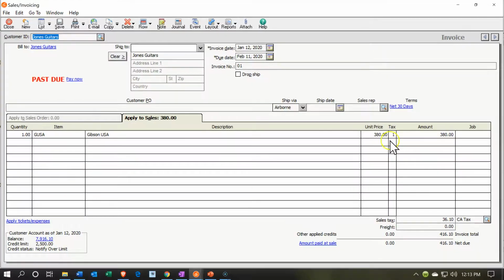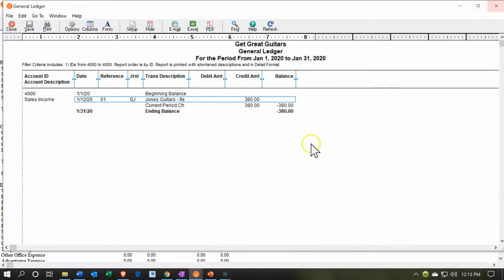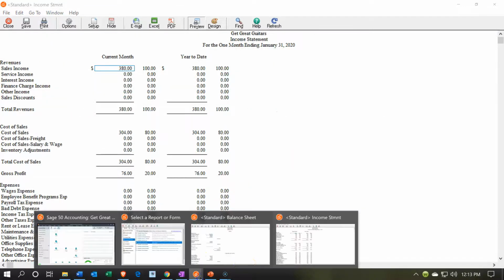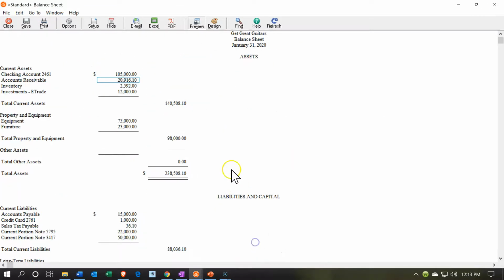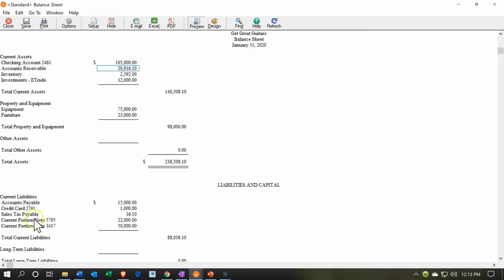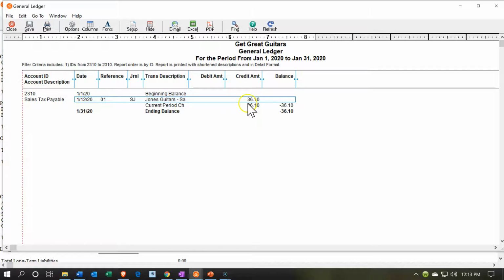That's the sales price up top. The difference is that 36.10. That 36.10, where does that go? Well, that's going to be back on the balance sheet again. So I'm going to close this out and go back to the balance sheet. And we should have another account that's been created for sales tax or something. Sales tax payable. There's the 36.10 that's going to be owed to the state.